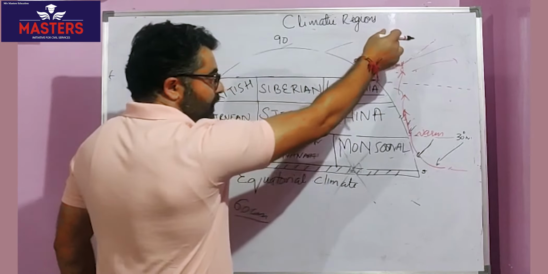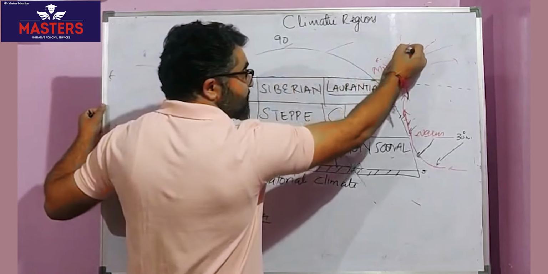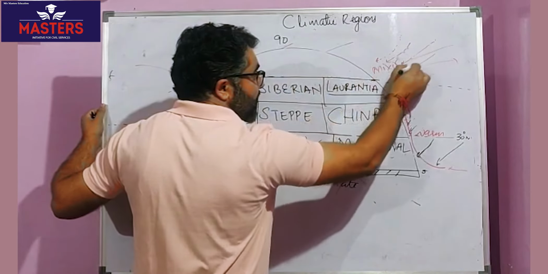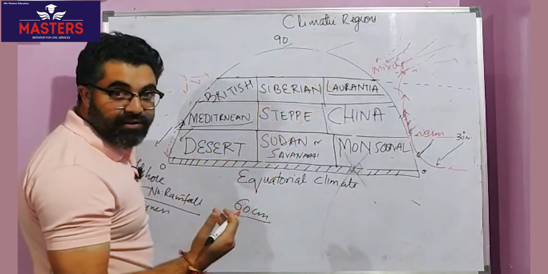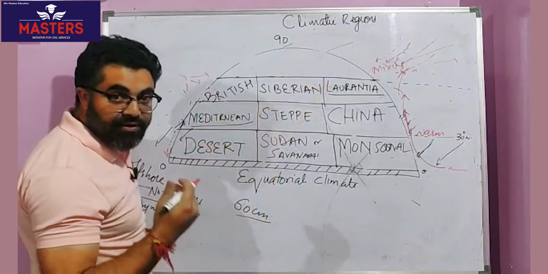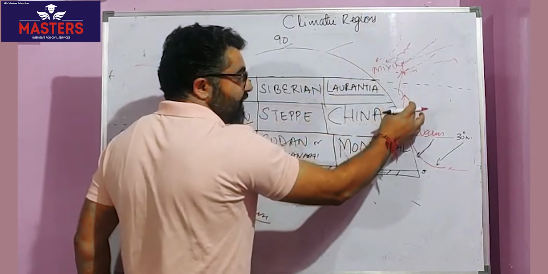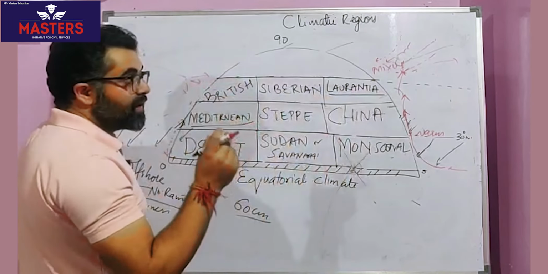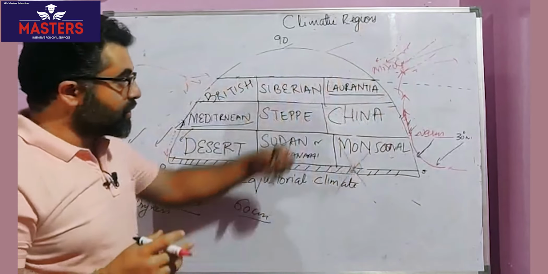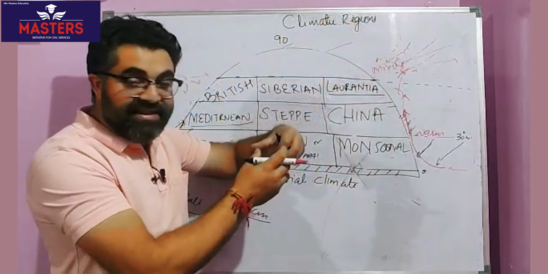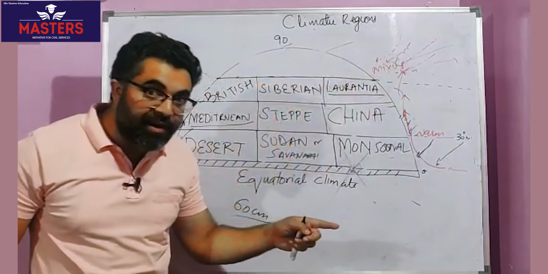But one important factor, one important effect that you can all relate to. Can you see this cold current coming from the polar areas? I've referred to this earlier. They move towards lower latitudes, towards equatorial latitudes because of salinity difference. Salinity is less here in polar areas. It's higher in lower latitudes. So water moves from low salinity to higher salinity. So the cold water and warm water mixing leads to the normalization of temperature.